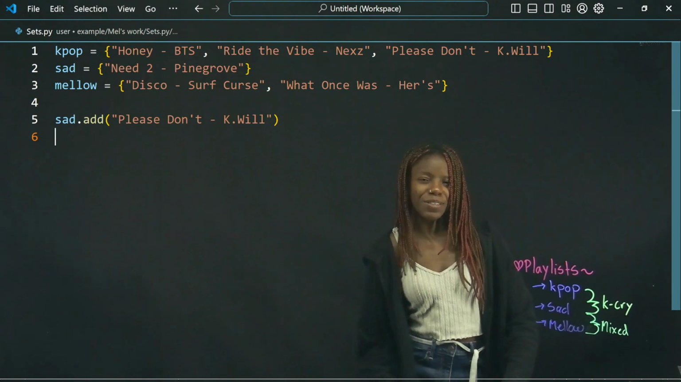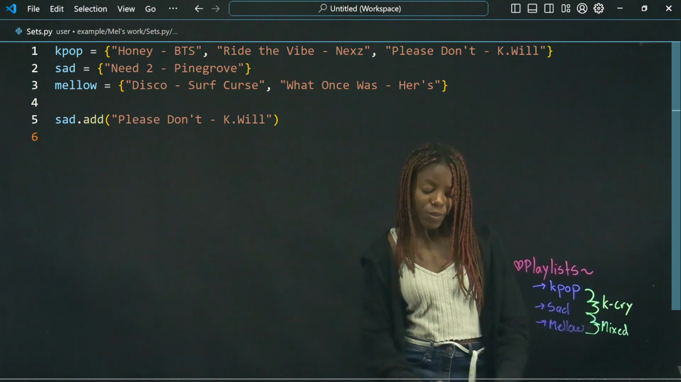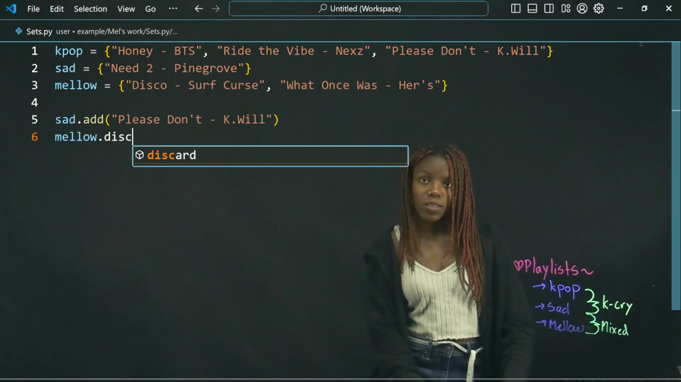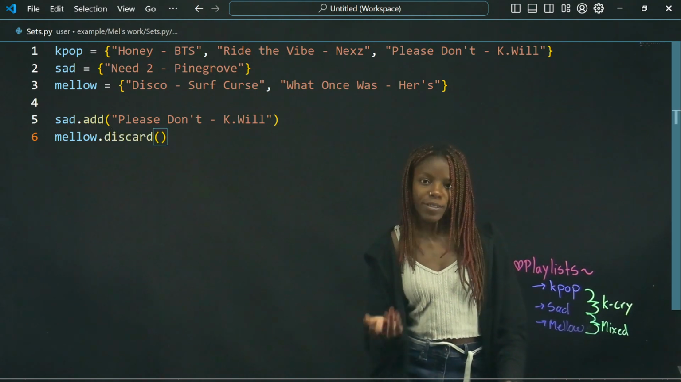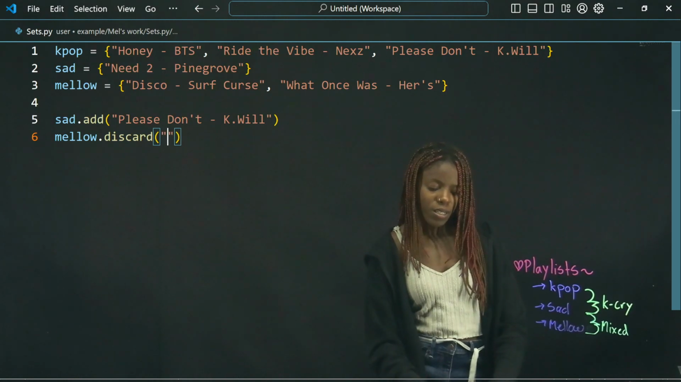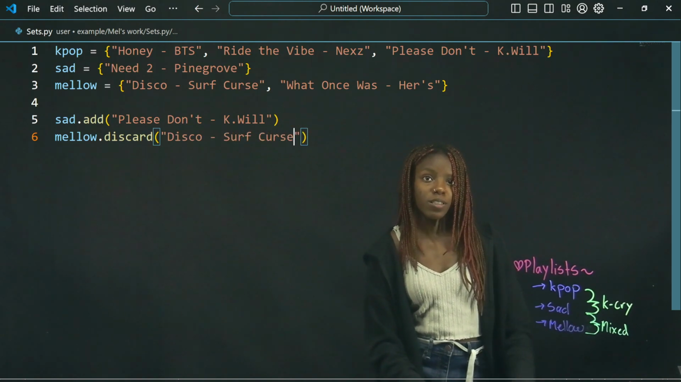And then, like I said, Mellow has Disco in it. Disco, if you really listen to it, is not really mellow. It's more like upbeat. So we will have to remove it. So let's do the name of the set, and then discard, because we are removing it. And we'll put the name of what we're trying to remove. So we're doing Disco by Surf Curse.